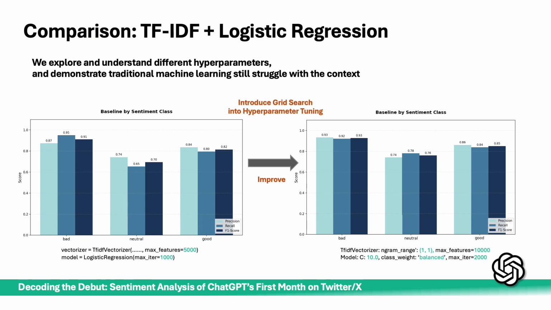In the second iteration, we implemented grid search for hyperparameter tuning. We optimized the n-gram range, maximum features, and the class weights. As the chart shows, optimization improved performance across all 3 dimensions. However, the score for the neutral class remains low, since the neutral sentiment relied heavily on context. It confirms that our baseline struggles with contextual understanding compared to the bad class.